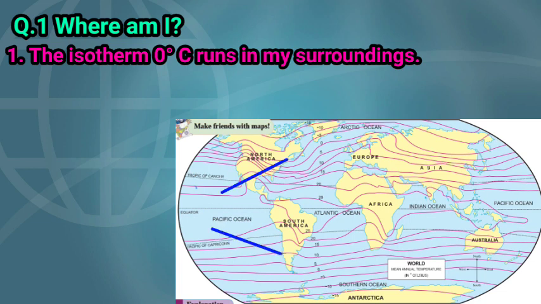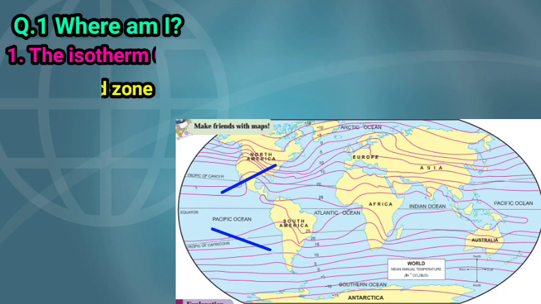Children, see in the map in which thermal zone or temperature zone the isotherm 0 degree Celsius passes through. Correct. The isotherm 0 degree Celsius passes through the frigid zone. So the answer to this question is frigid zone.